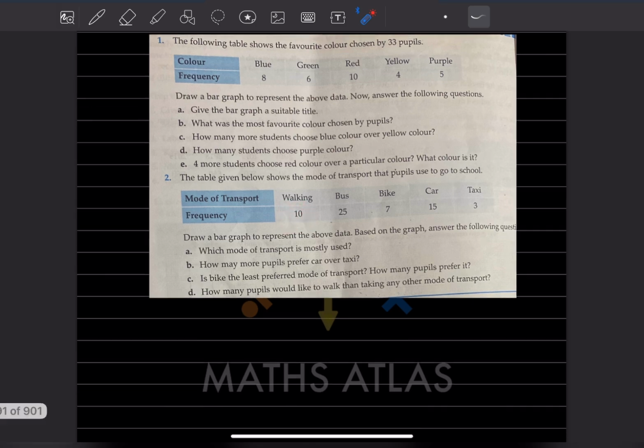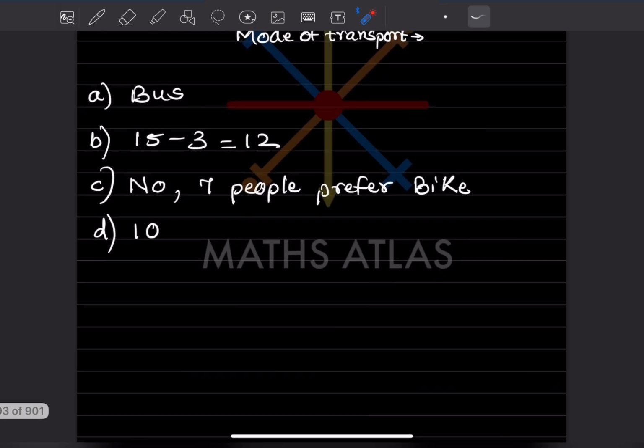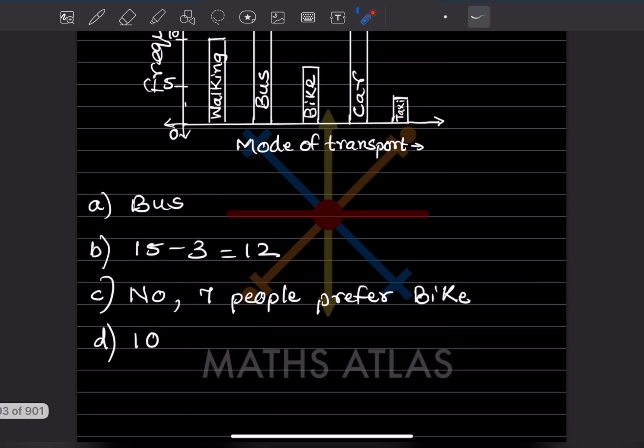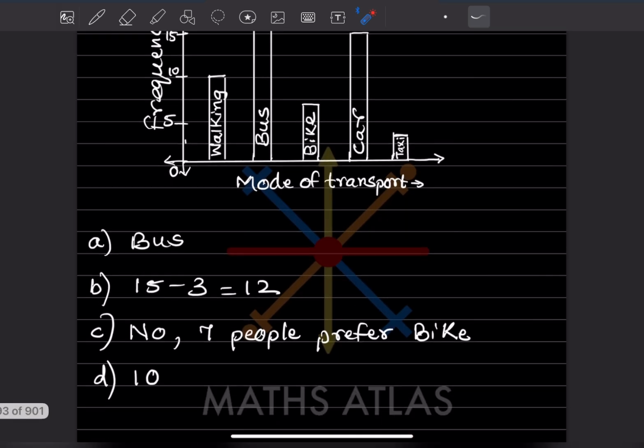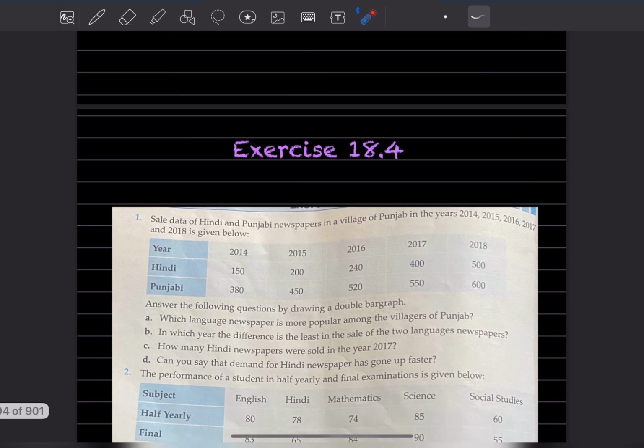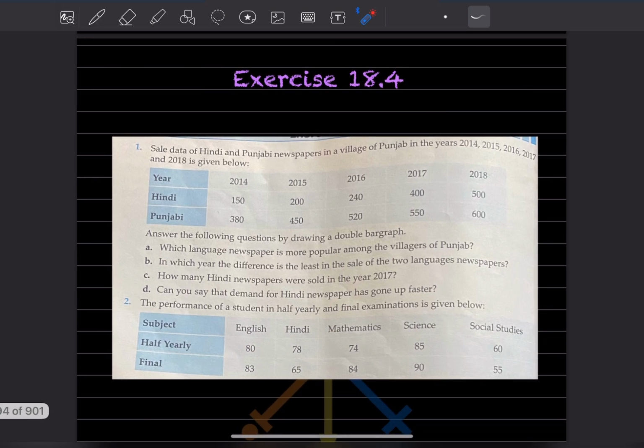This is 10. So here is 10. So this exercise we have completed. There were only 2 questions. So I have started with the new exercise. So that is exercise 18.4.